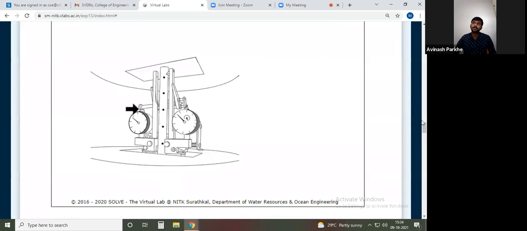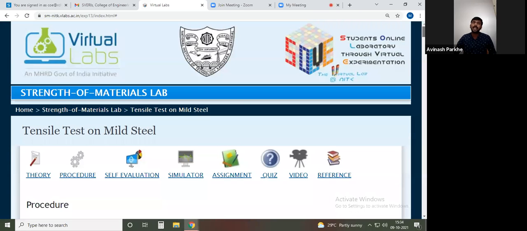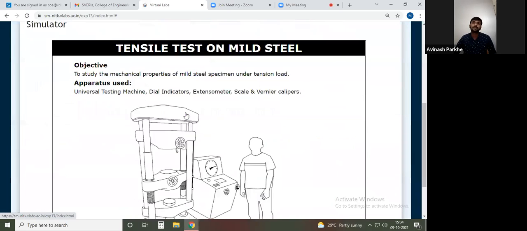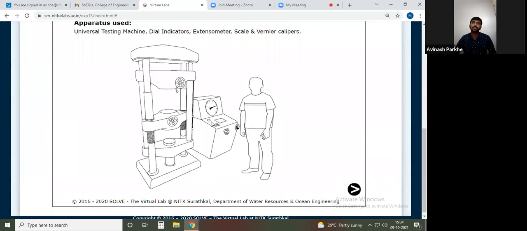Now we will perform the actual simulation. Once again, whatever points we have discussed here, the same points we will perform in the experimentation. How will the experimentation be performed? This is the setup in front of you. The control panel is there. Here one person is also there who has experience, or knowledge about operating this particular machine.